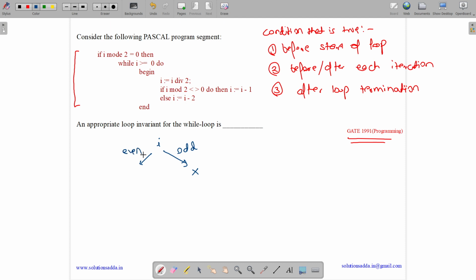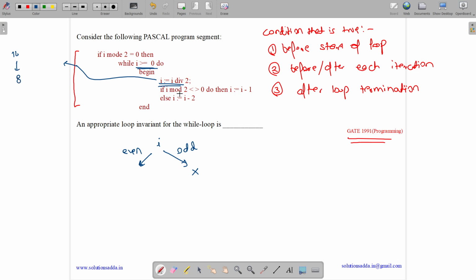If it is an even number, then we come in this while loop. Then what is this while loop doing? While the number is greater than equal to 0, it is dividing the number by 2. So suppose we have a number like 16, then we divide it by 2, then we get 8.